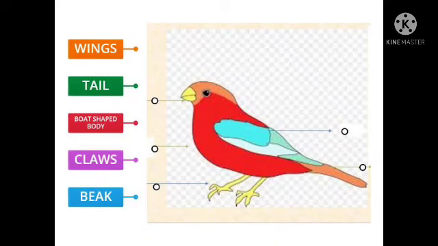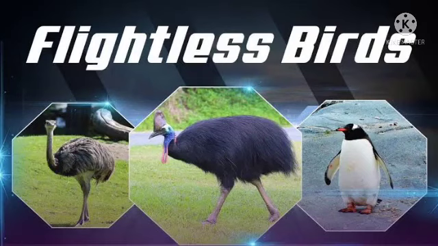So we know very well eagle, vulture, bat, etc. These are aerial animals. Children, we know very well some of the animals are known as flightless birds. That means they cannot fly because of overweight, like kiwi, emu, ostrich, and penguin.